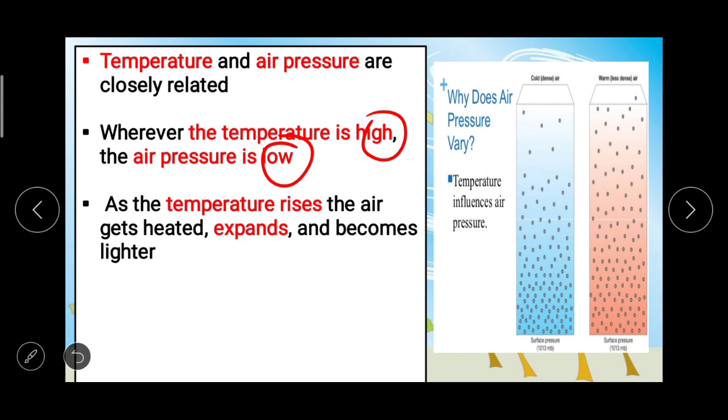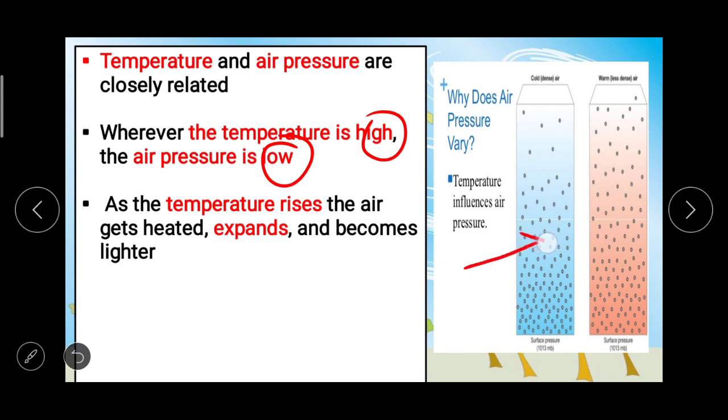As the temperature rises, the air gets heated, expands and becomes lighter. Very simple to understand. जैसे टेम्परेचर बढ़ेगा एयर मॉलिक्यूल्स हीट हो जाएंगे, एक्सपांड हो जाएंगे और हल्के हो जाते हैं, becomes lighter.